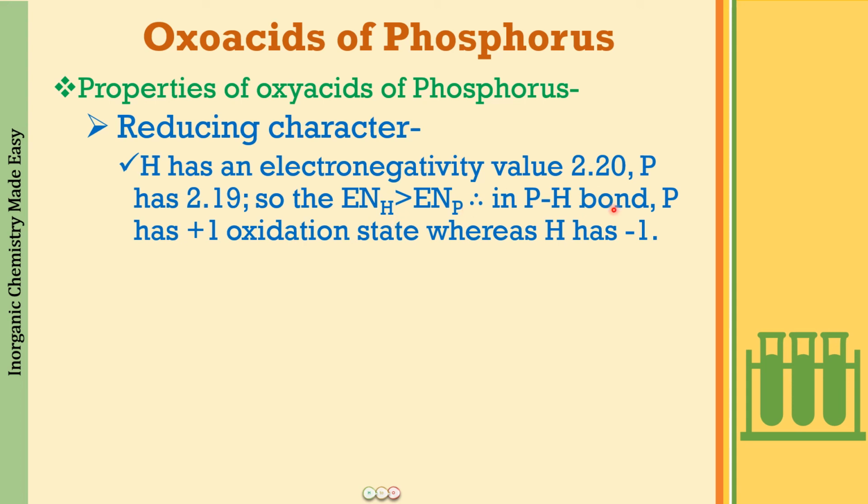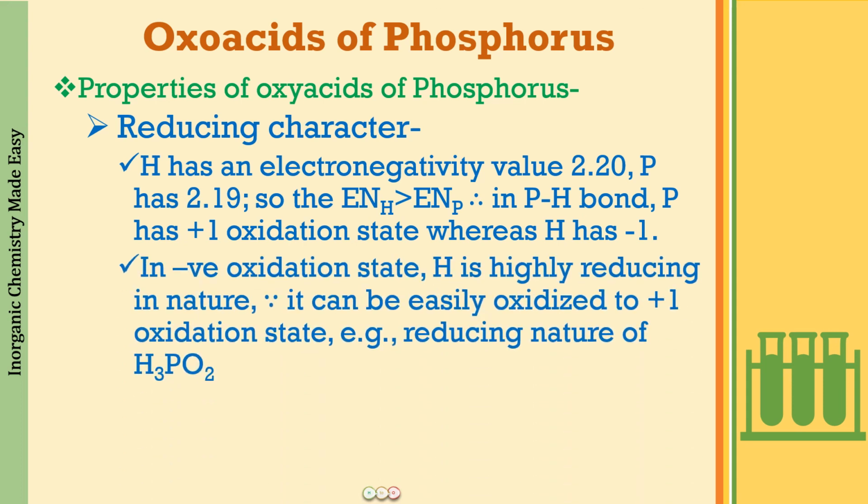So in the PH bond, phosphorus will have +1 oxidation state, whereas hydrogen will have -1. I am referring to only the PH bond, not the whole compound. Just looking at this bond, hydrogen is the one pulling the electrons towards itself, so it is -1 oxidation state for hydrogen and +1 for phosphorus.